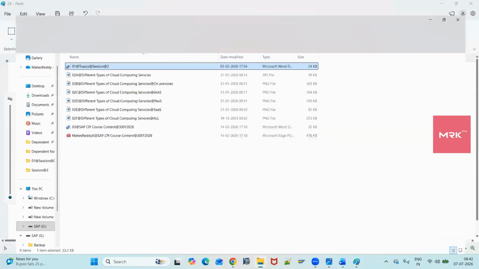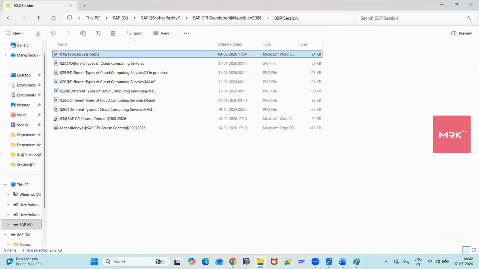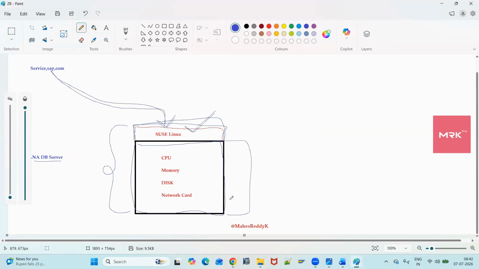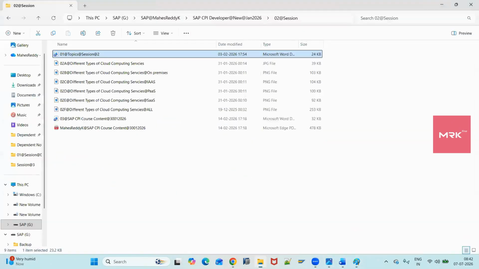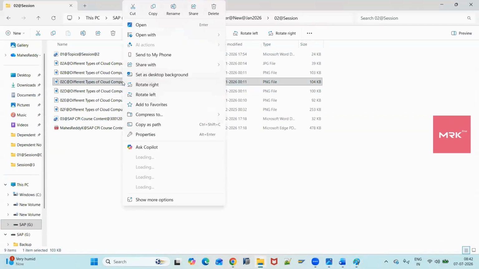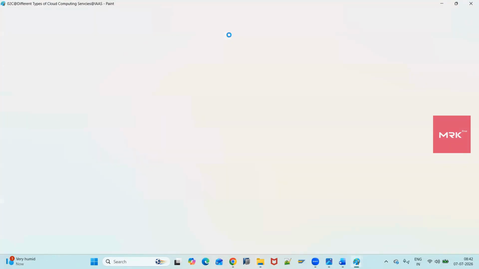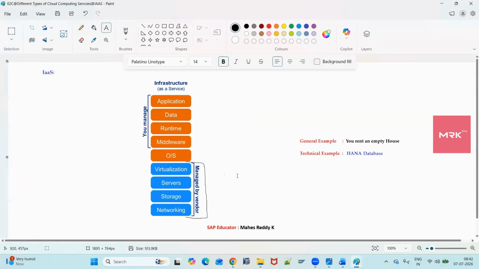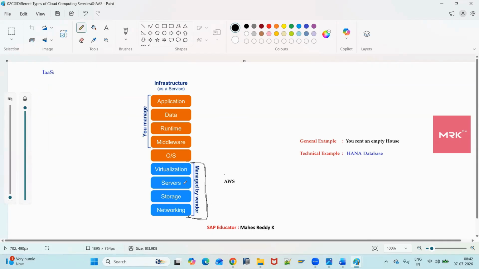Coming to infrastructure as a service. The name itself says they provide the infrastructure, the hardware infrastructure. For example, assume we are choosing AWS. AWS will manage this infrastructure: the networking part, the storage part, the server part, and the virtualization part. They manage only this.